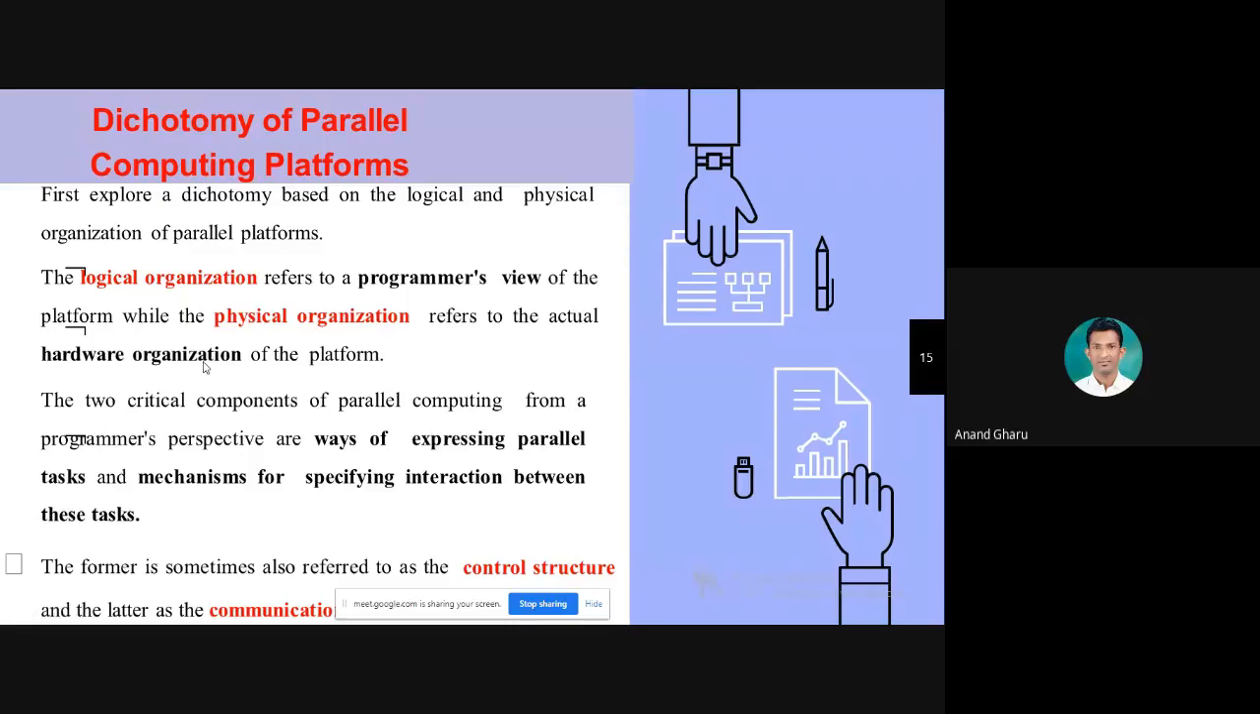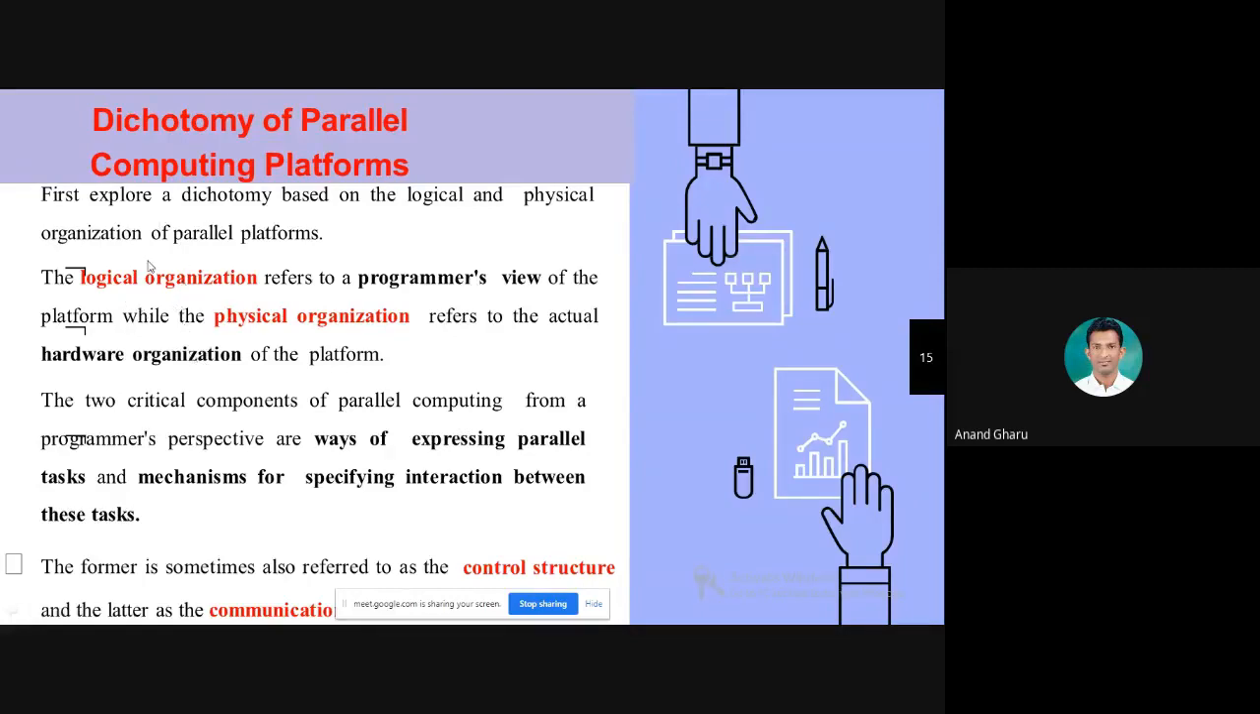I already told you physical organization means the actual hardware part which we are going to use in the system. Hardware organization can be a processor, memory, CPU, processing element, network devices. Okay.